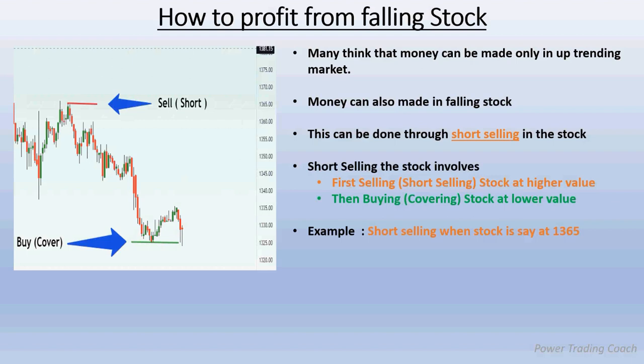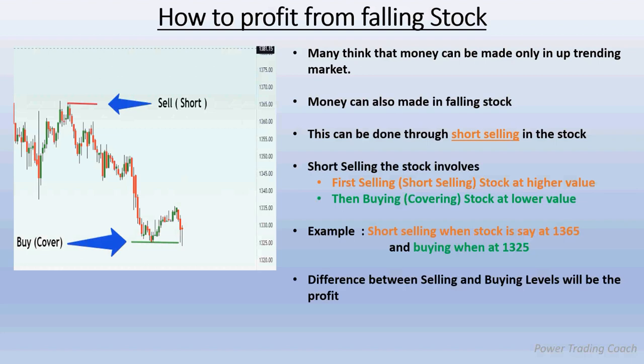In this example, short selling of the stock is done at a value of 1365. Then you will be buying when it is at 1325, which is your target. This is just an example. So the difference between the selling and buying levels will be the profit. You sell at the high value first, then buy at the lower value. The difference is the profit.